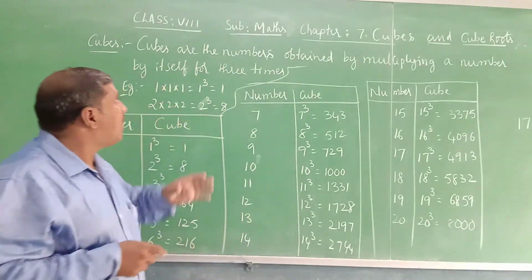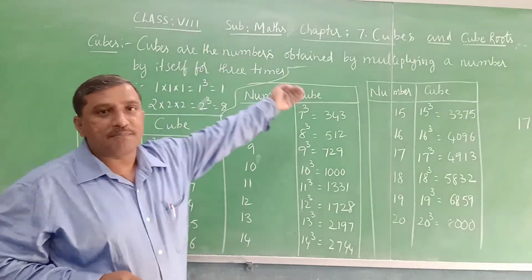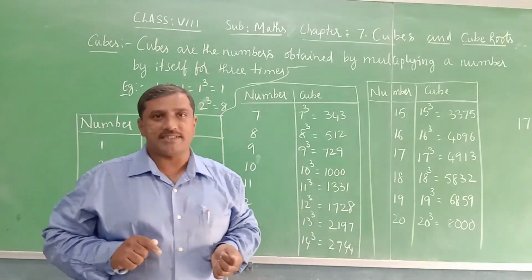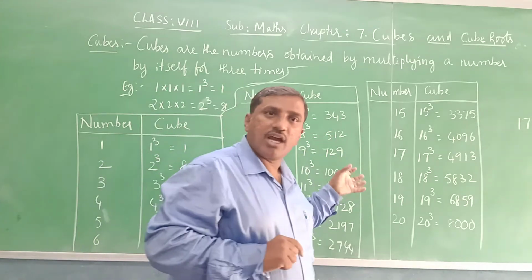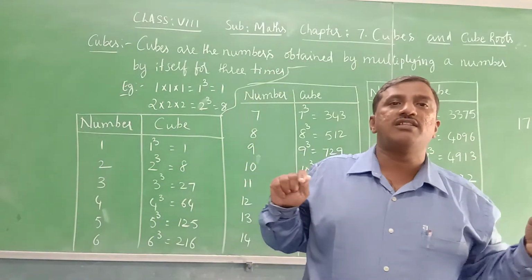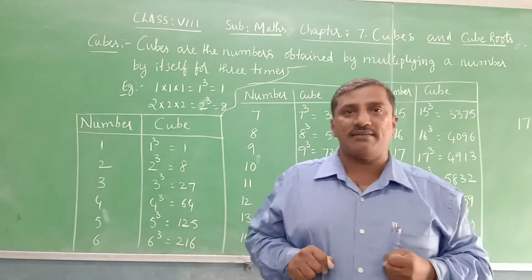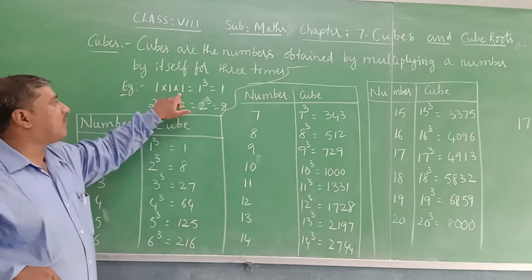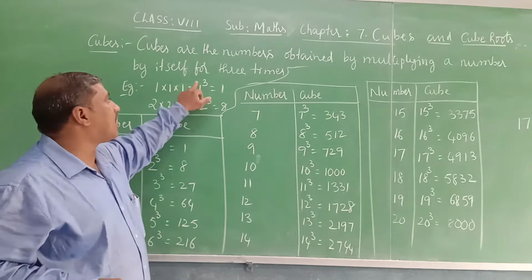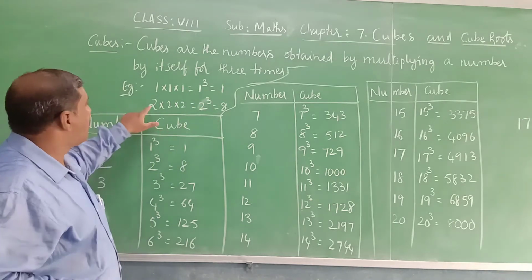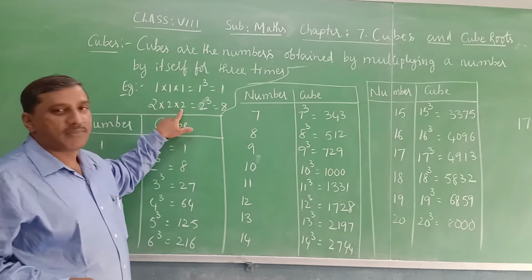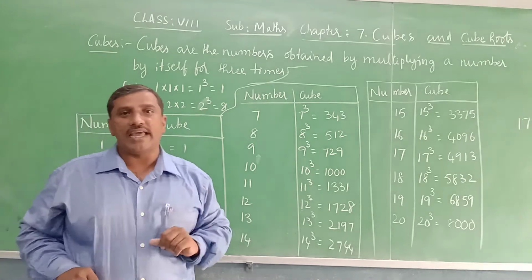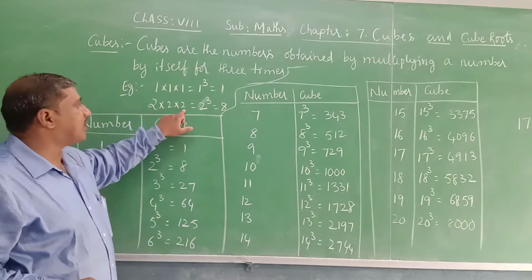Now what are cubes? Cubes are the numbers which are obtained by multiplying a number by itself 3 times. Such numbers are known as cubes. Example: 1 into 1 into 1 is 1 cube, which equals 1. 2 into 2 into 2, 2 multiplied 3 times, we write as 2 cube, and it is 8. 2 into 2 is 4, 4 into 2 is 8.